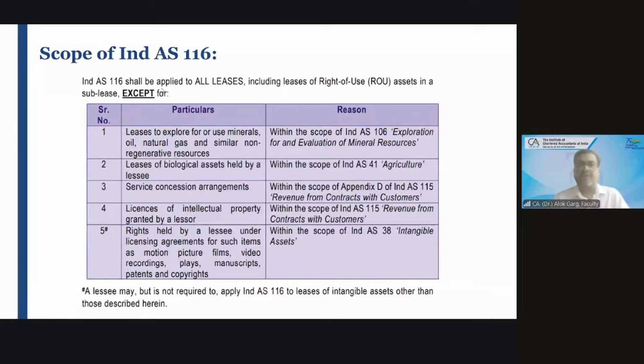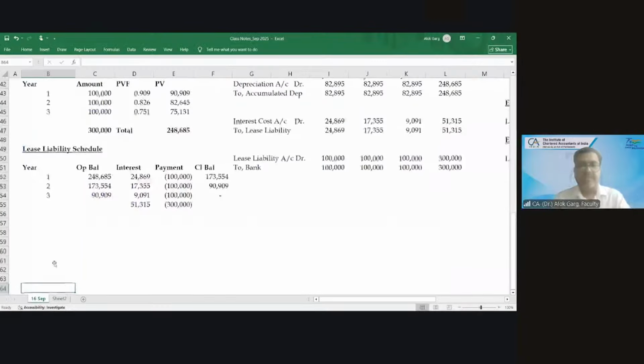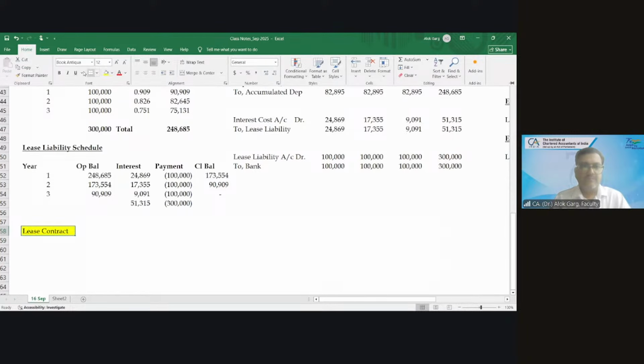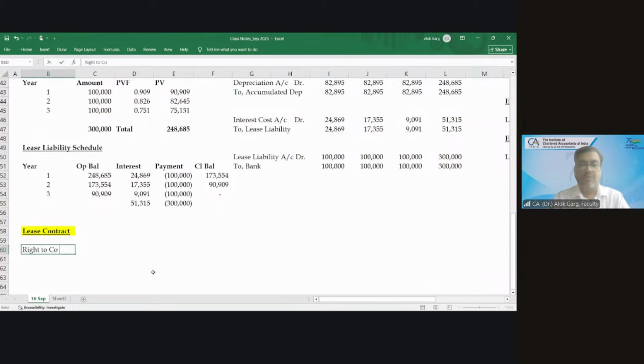So my dear friends, what we are going to cover in this standard is the lease definition, and we are going to cover these aspects. Let me show you on the Excel file, which will help you a lot. Lease contract. So what is my lease contract? My lease contract is equal to the right to control the use. Means you are controlling the use.